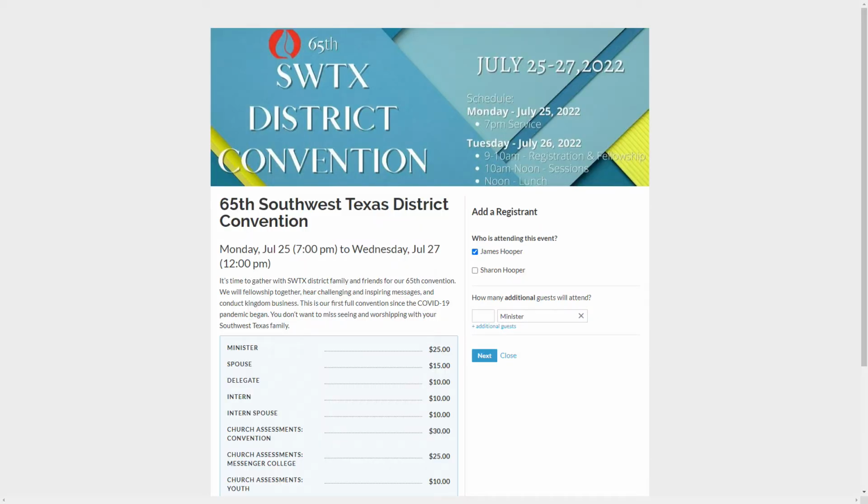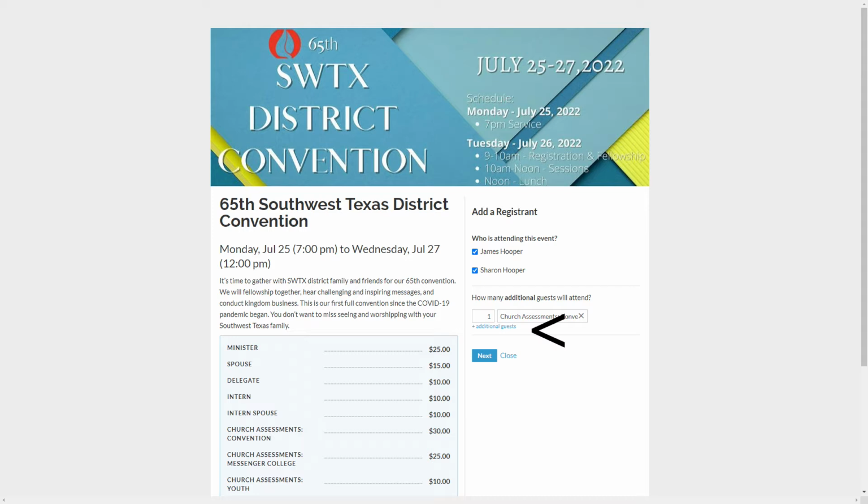It's going to bring your name up if you're already in, which you should already be in there, ministers. If your spouse is tied to your account, their spouse will be there. So I'm going to click Sharon's there. Now this is where it gets tricky. If you're a pastor of a church, your church will need to pay your assessments before you can vote, and this is where you can actually prepay your assessments. So we'll go down to guests, and we'll click 1 there, and it defaults to minister. So you'll clear the minister out, hit the drop down, and go down to church assessments. That's the one for convention.